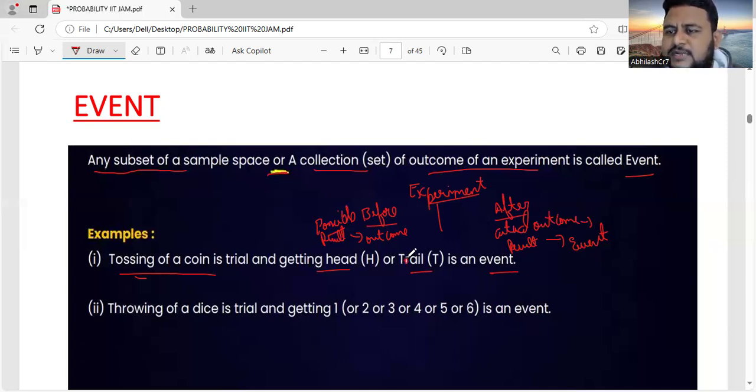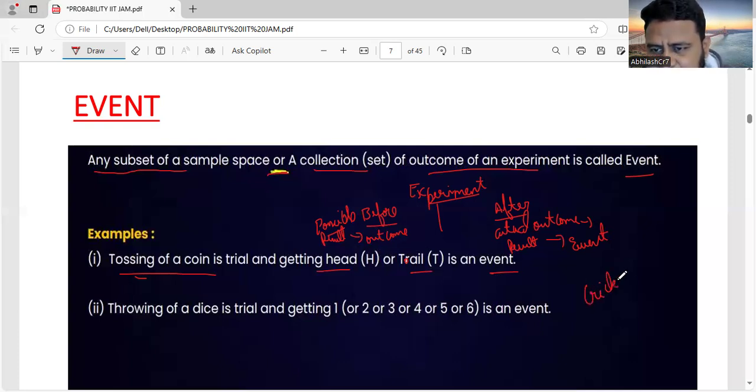Suppose you played a cricket game. Winning or losing can be an outcome. Win and lose, if you put together, is the sample space. After playing the cricket game, if you win, that actual result which you got is an event. If you lose, that is an event. If the match is tied, that is an event. So that is the meaning of outcome, sample space, and event. See here.